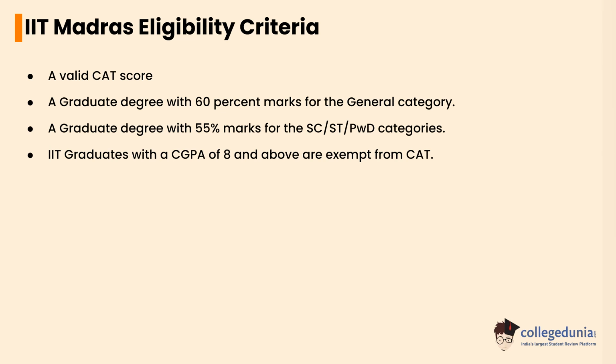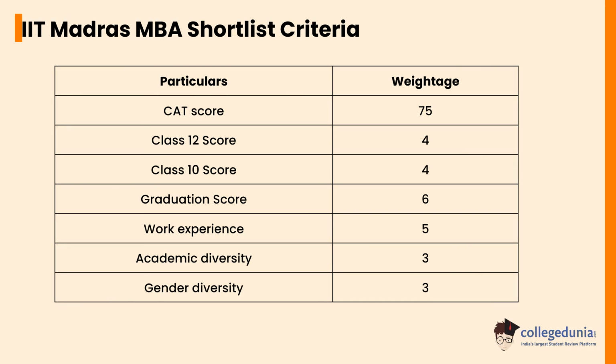Let's check the IIT Madras MBA shortlist criteria. The CAT score carries a weightage of 75, Class 12 score 4, Class 10 score 4, graduation score 6, work experience 5, and academic and gender diversity 3.